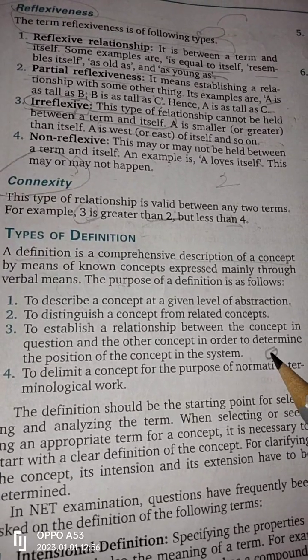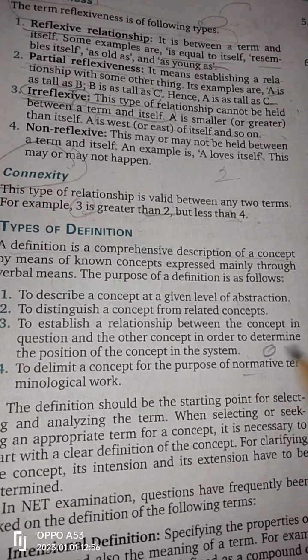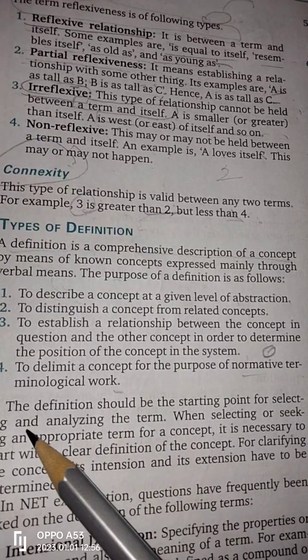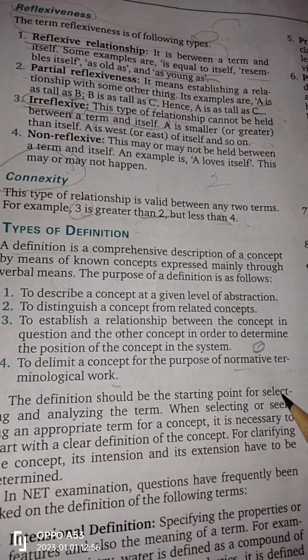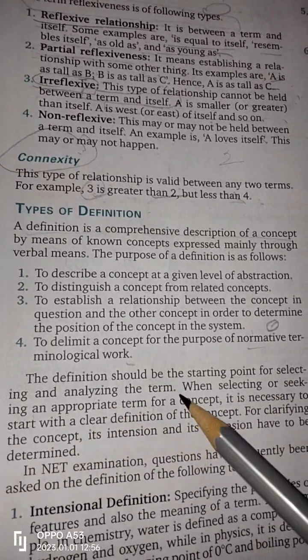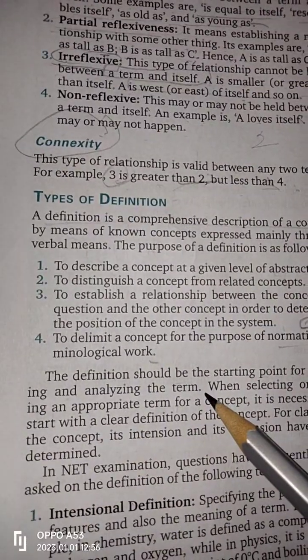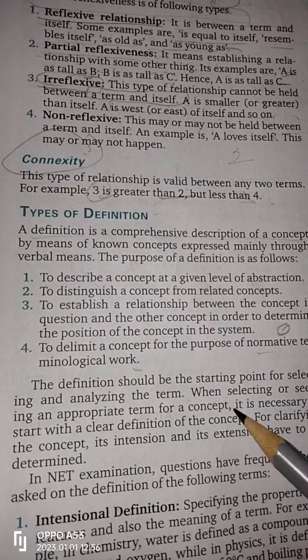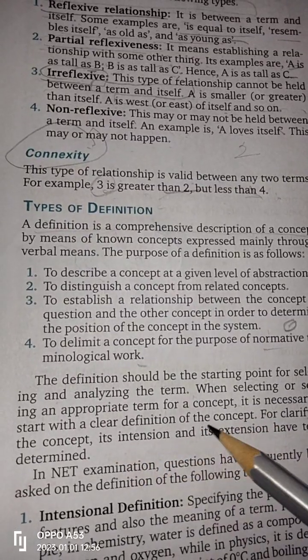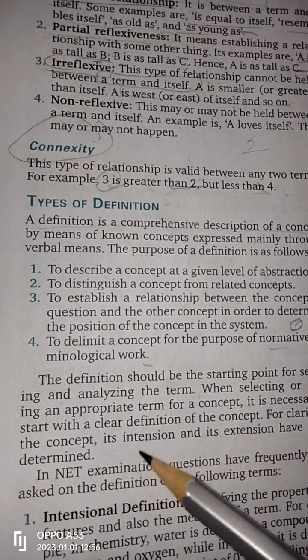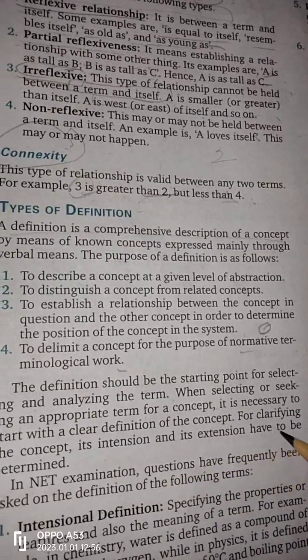To delimit a concept for the purpose of normative terminological work. The definition should be the starting point for selecting and analyzing the term. If you want to select and analyze a term, first of all we will read the definition of the thing. It is necessary to start with a clear definition of the concept. For clarity of the concept, its intension and its extension have to be determined.